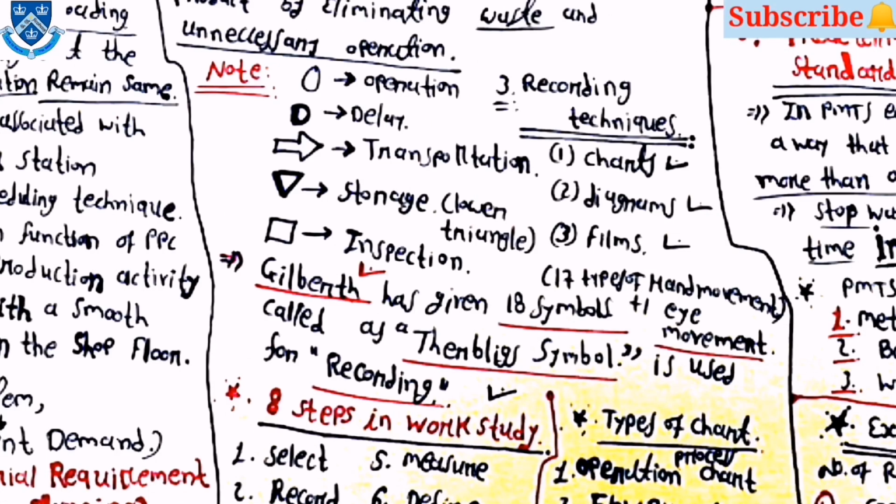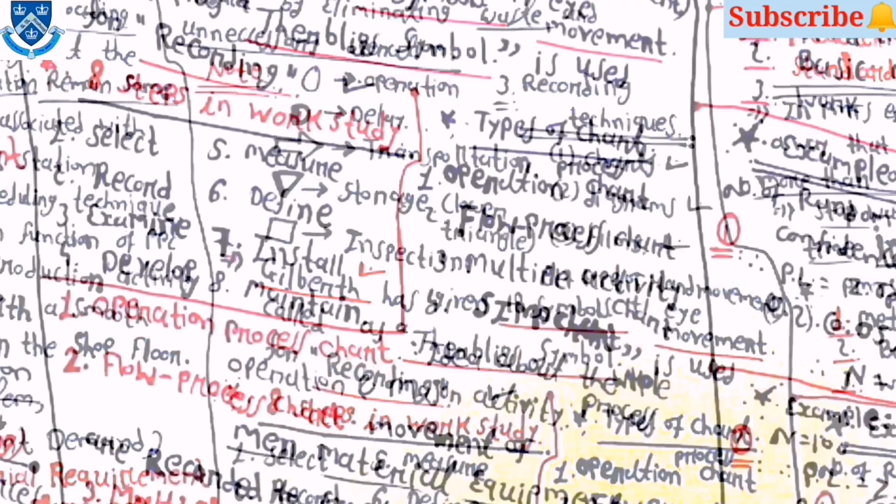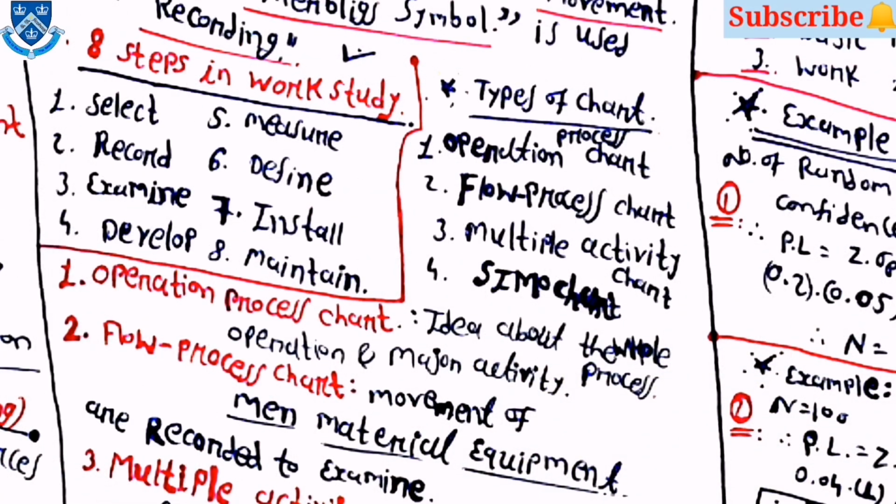Then there are some modes. First one is O for operation, D for delay, arrow for transportation, and inverted triangle for storage, or you can say low triangle. Then square for inspection. The symbols were mostly asked in the GATE examination. Then Gilbreth has given a total of 18 symbols, called Therbligs, and they are used for recording. Then there are 8 steps in work study: select, record, examine, develop, measure, define, install and maintain.